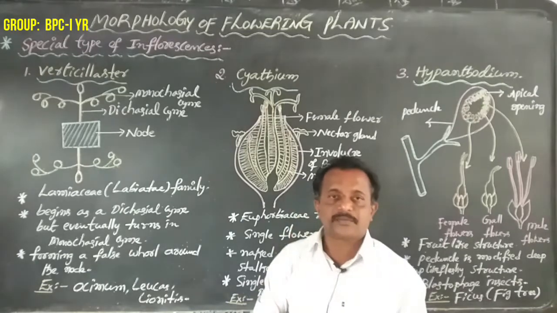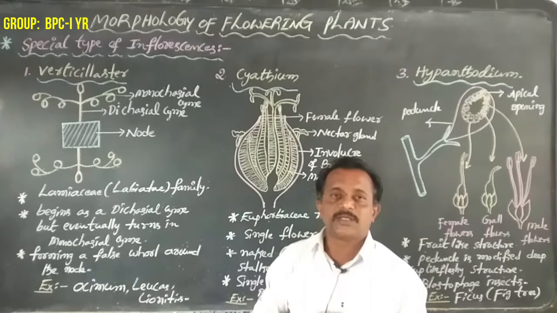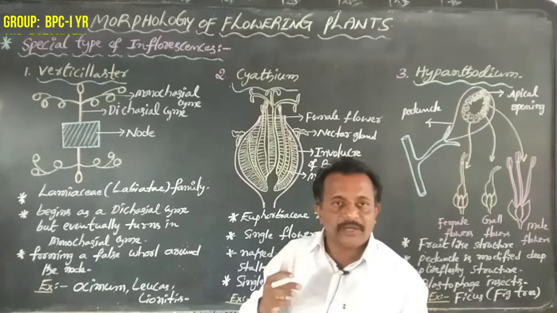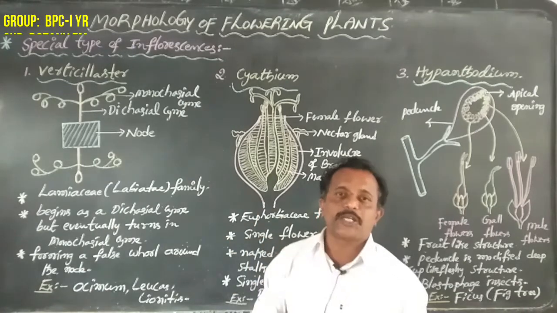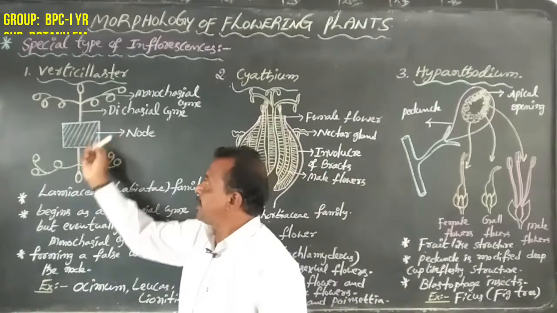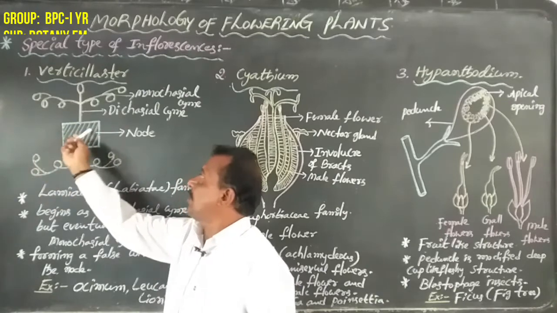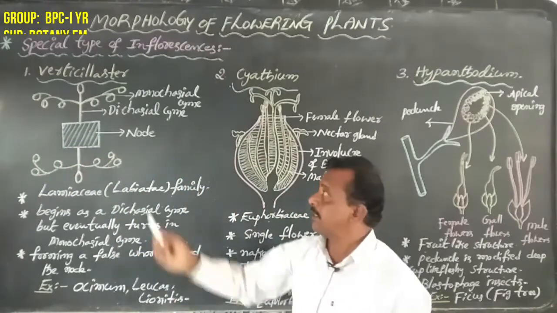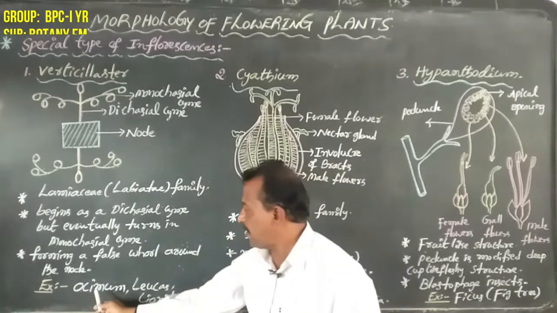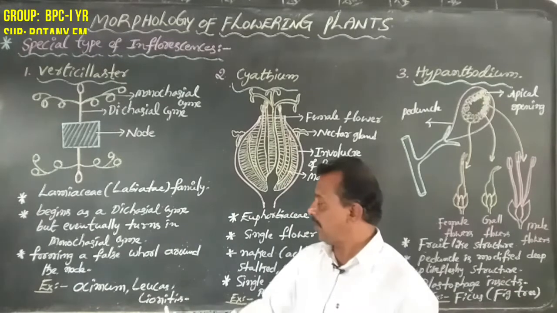That means the peduncle or inflorescence node first begins as a dichasial cyme, later eventually turns into a monochasial cyme, and forms a one whorl-like structure around the node. That is Verticillaster. Verticillaster is seen in Ocimum, Leucas and Leonotis.